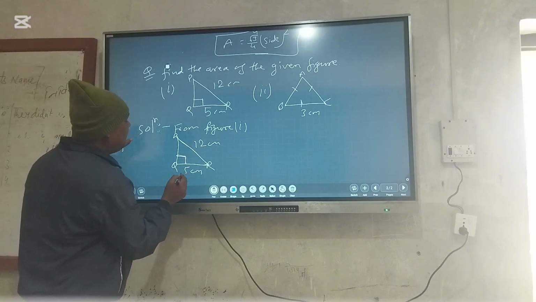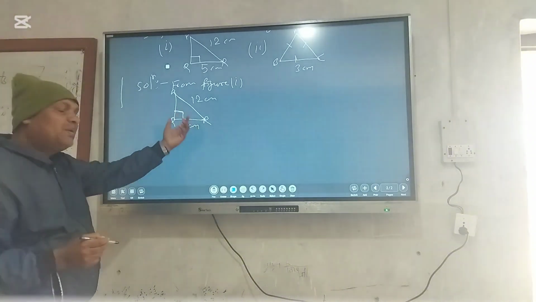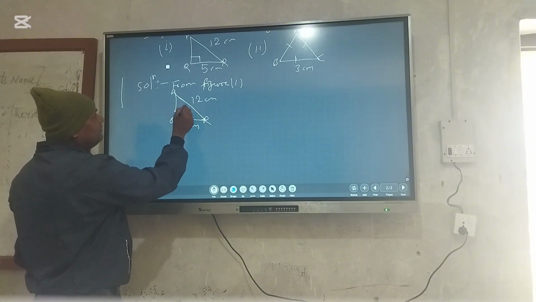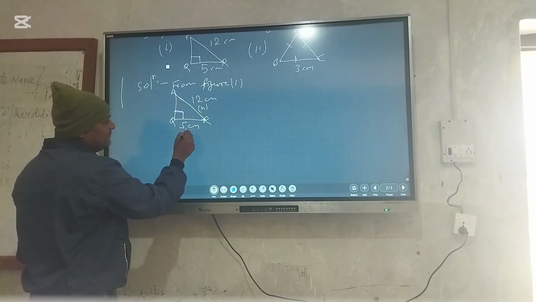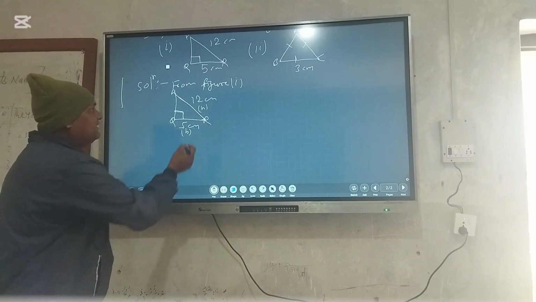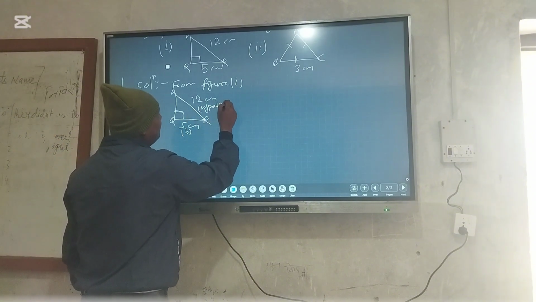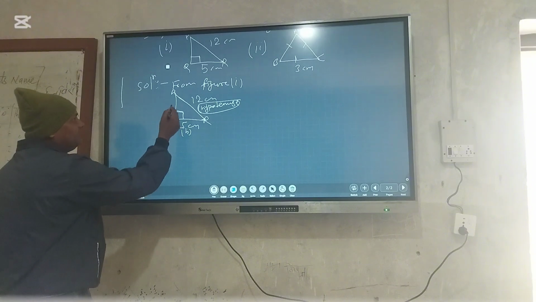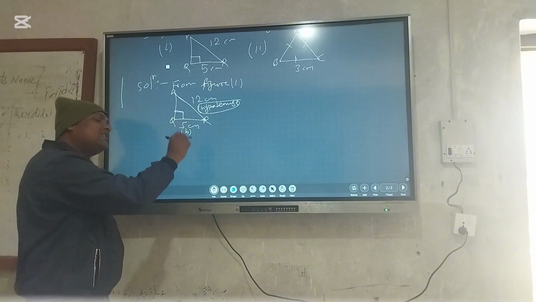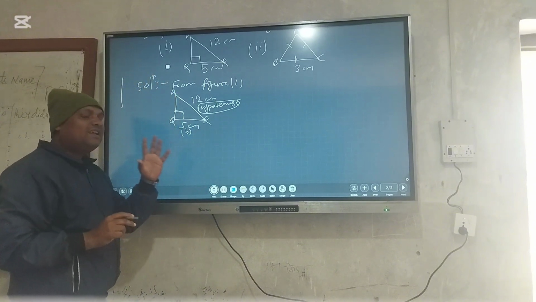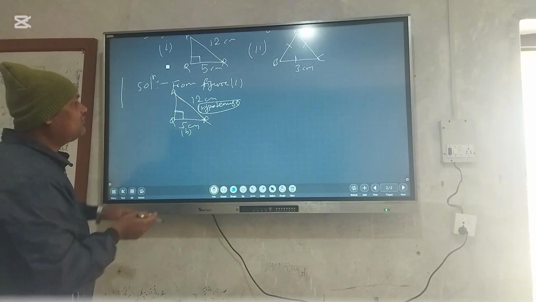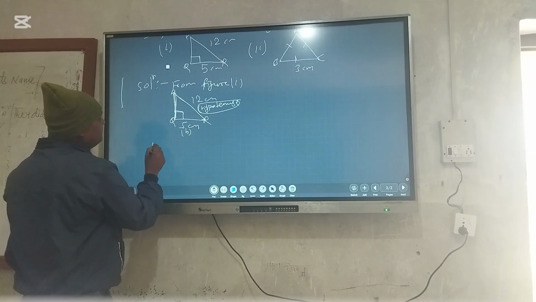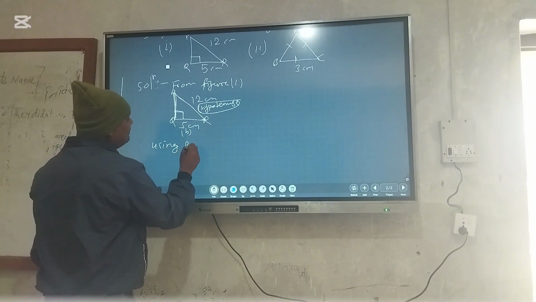And this side, we have to consider as base or perpendicular, either one, since it is not determined. Suppose this is the hypotenuse H, and this is the base, B. Here P is not given. This is not the height, this is a hypotenuse. If the hypotenuse, base or perpendicular, any two are given, then we use the Pythagoras theorem to calculate the third side. Therefore, first we use the Pythagoras theorem.